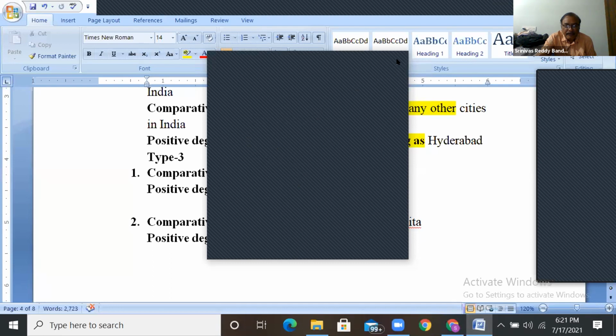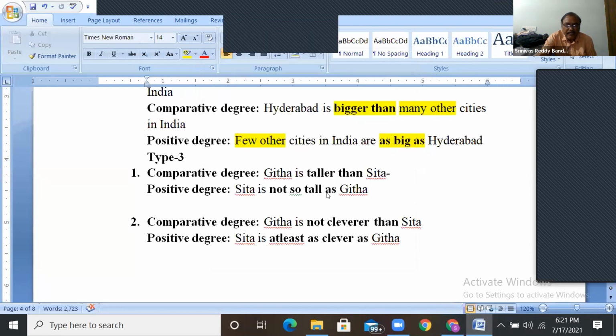First, positive degree. When do we use the positive degree? Just to say some adjective, some praising word with a noun. Is it clear? Some adjective with a noun, in the positive form only. Or you can use it here to compare between two, to say those are equal or not equal, you can use the positive.